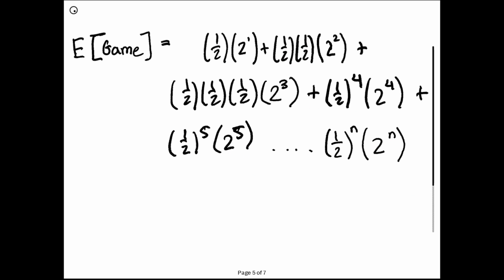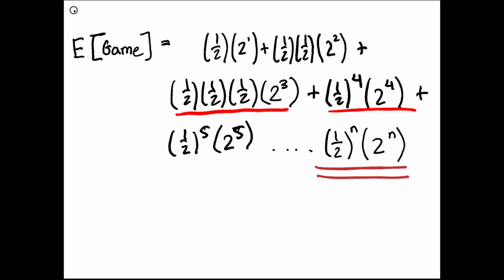So if we continue this, the expectation of the game becomes, it keeps going with all these terms, as this is the probability that you get the first heads on the third flip, this is the first heads on the fourth flip, and so on. And this is the general term where you get the first head on the nth flip.